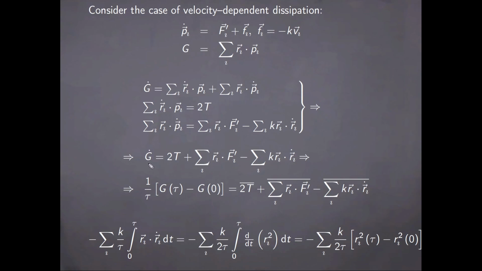And if we now take the average of this quantity over some time interval tau, then we already know that the left-hand side is given by the expression here, and for the right-hand side we will have the sum of the corresponding averages.